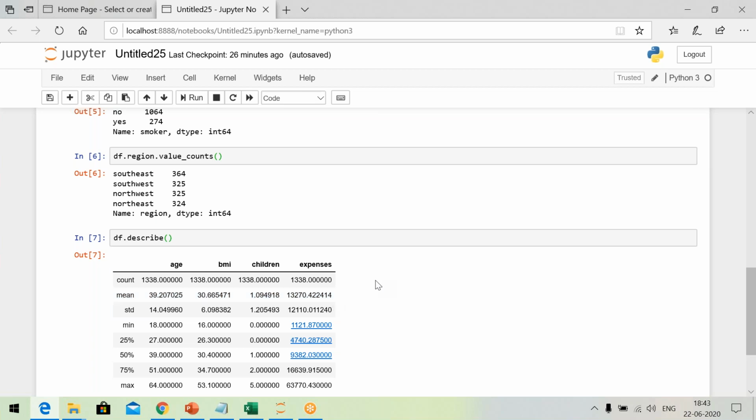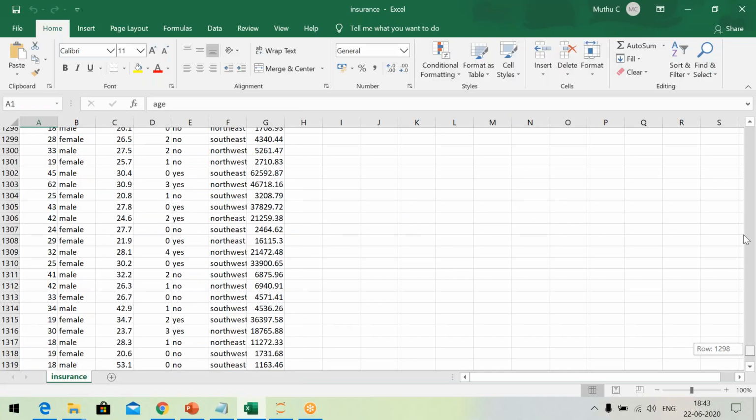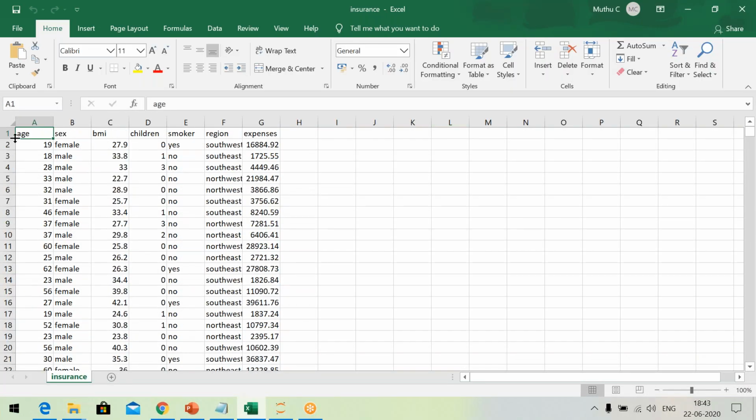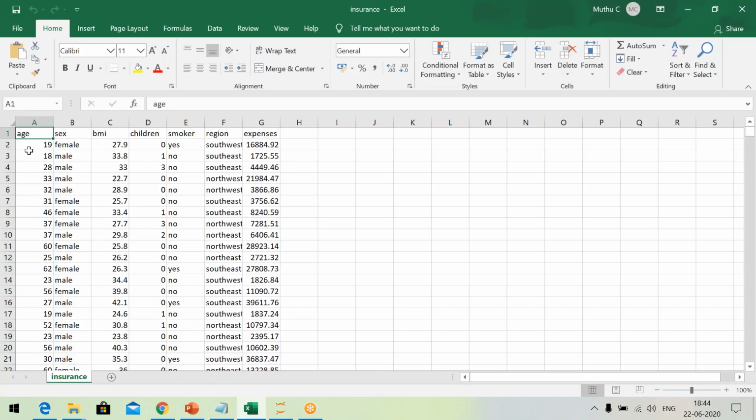Now in one interview they asked, even though there are seven variables, you know, how many variables are there? 7. 1, 2, 3, 4, 5, 6, 7. Now we get these values, mean, standard deviation and all, only for these 4 variables. What happened to the remaining 3? See, only these 4 are numeric variables.